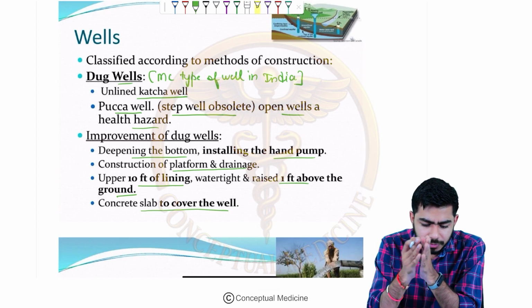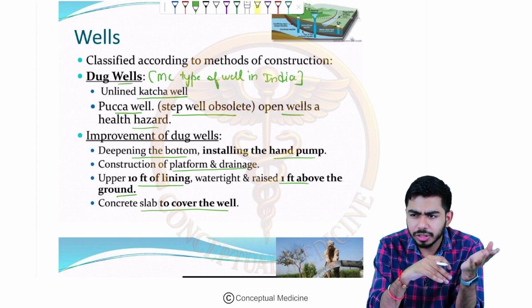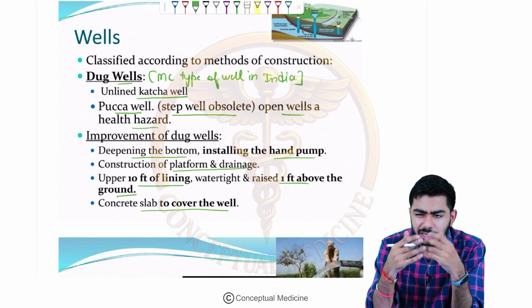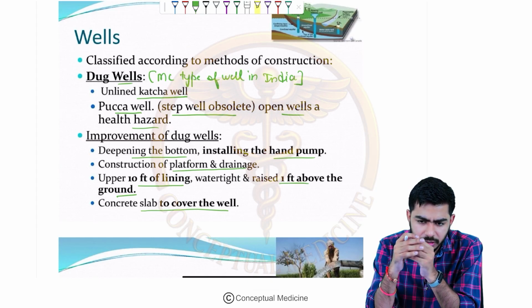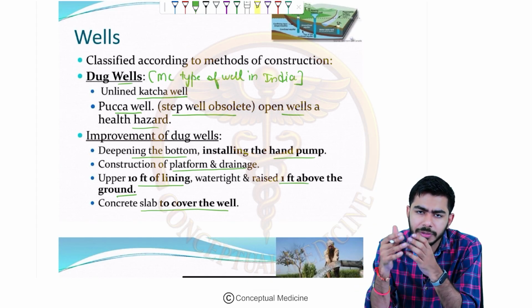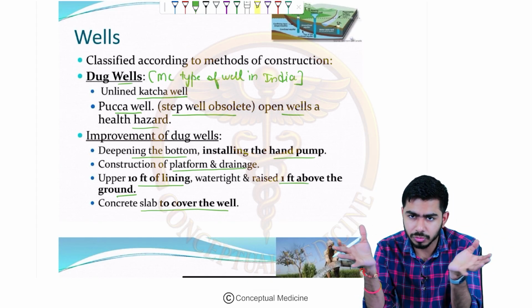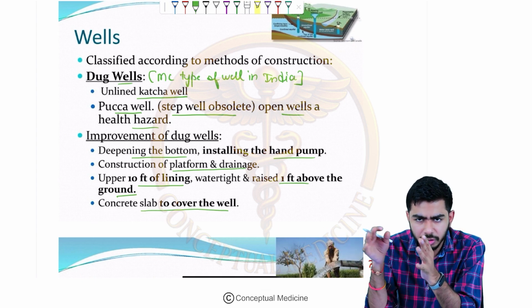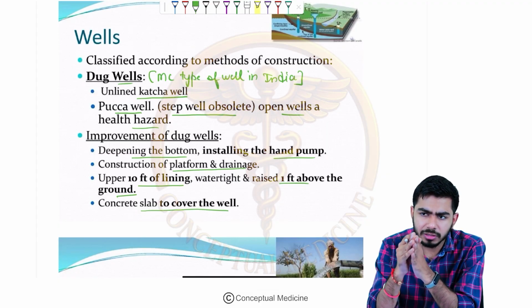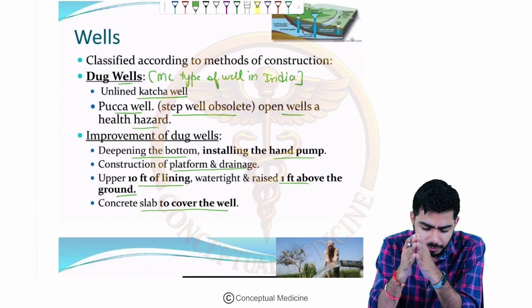Now in the rural areas we are seeing that it could be the kacha and it could be the pucca well. Basically you are seeing that in many places there are kacha wells, but which is the better one? Obviously the pucca well is the better one. It is made up of cement, stones and rocks, and it is cemented actually. I will be talking about the wells in detail, okay, how the sanitary well looks like, right?